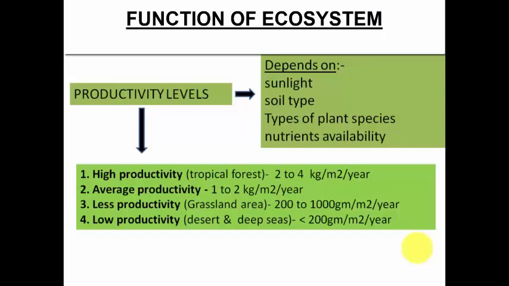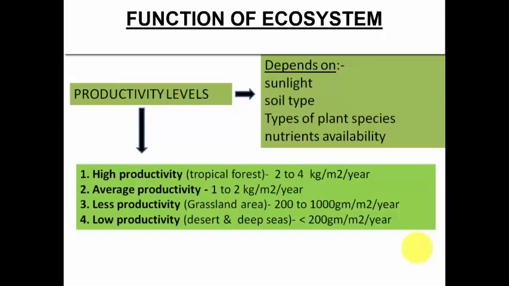The second level is average productivity, wherein 1 to 2 kg per meter square per year is the amount of biomass that is produced. Third level is less productivity. This happens in grassland area where the productivity is about 200 to 1000 grams per meter square per year. And the last level is low productivity. This happens where there are very few green plants, like desert and deep seas, where the productivity is even less than 200 grams per meter square per year.